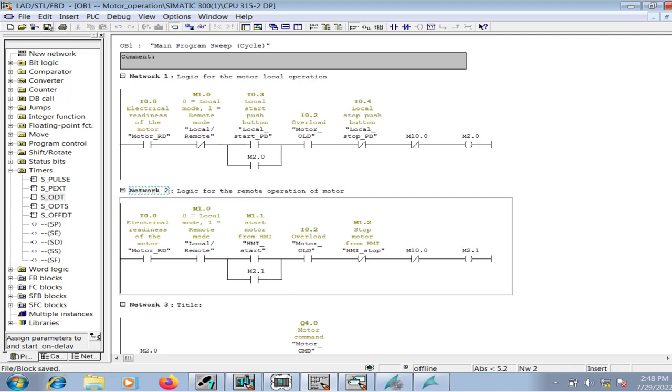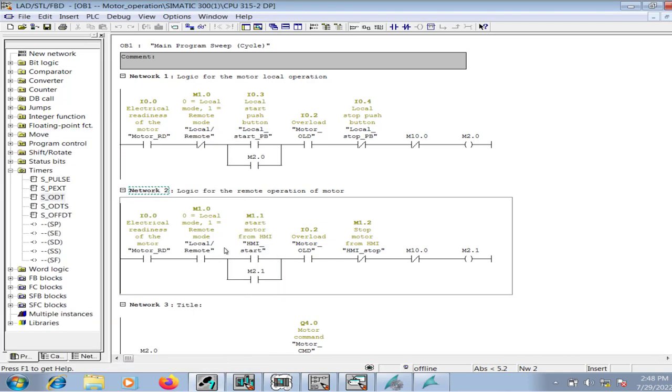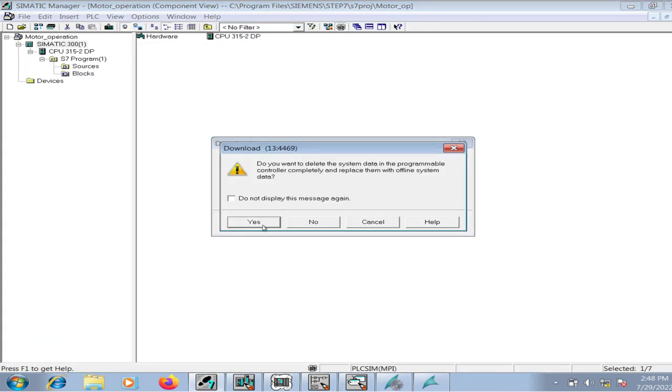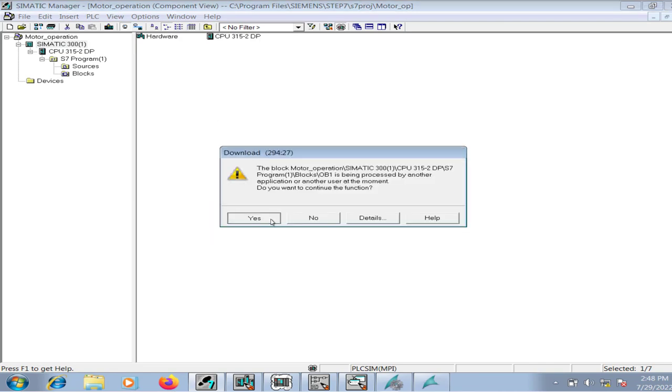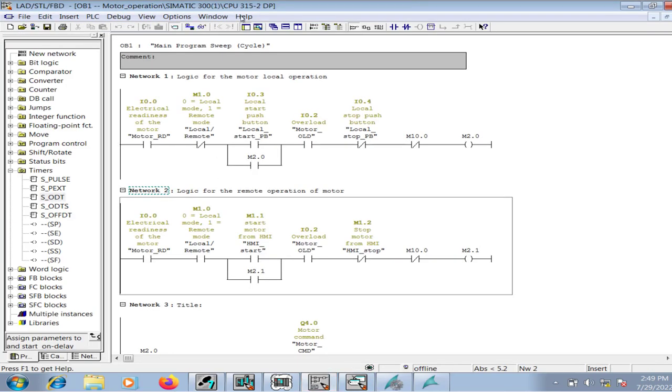I will save the logic and will download it into the PLC. Let me monitor it. Monitor the program, and the logic has been successfully downloaded into the PLC.